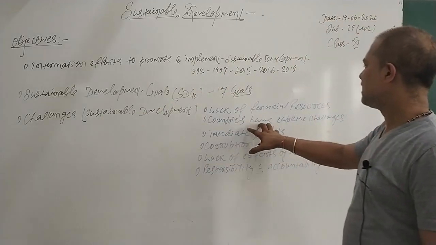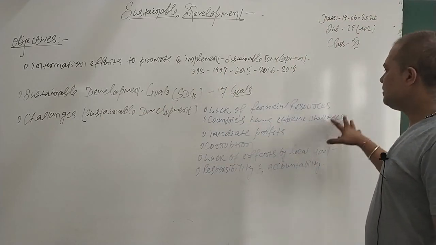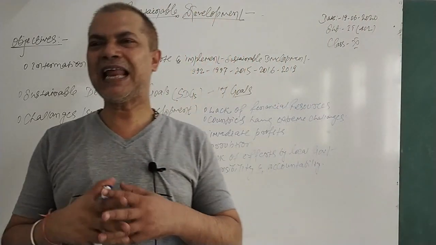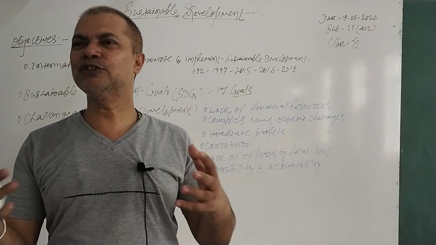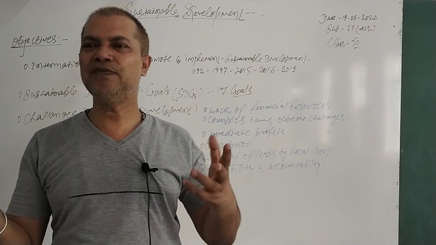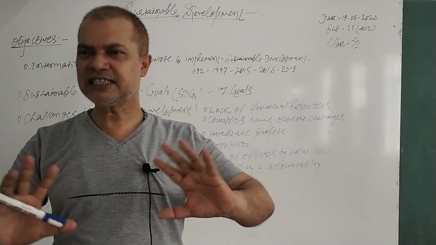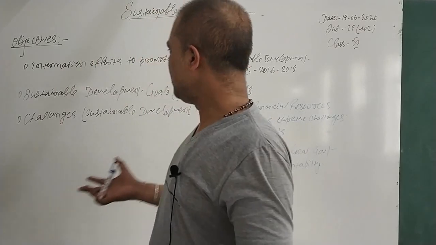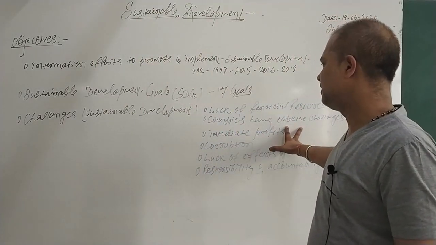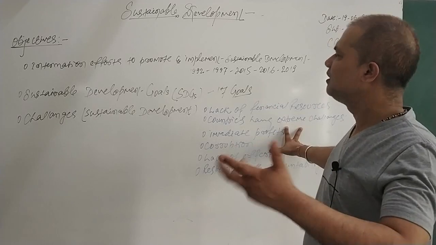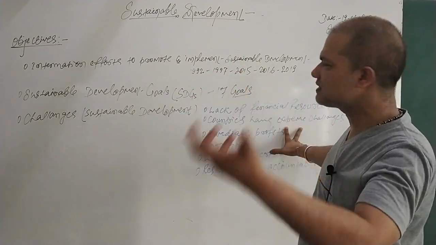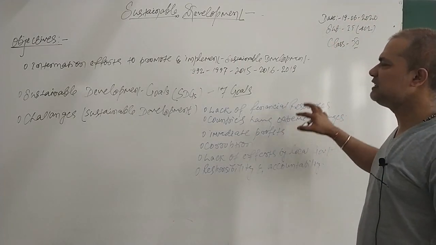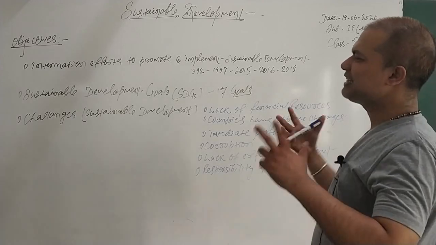Then the second is countries having extreme challenges. Some of the countries where the weather is not good, where climatic changes are there, where cyclones are always there, whatever we start for sustainable development, the infrastructure may not sustain for long. There it's a great challenge how to develop it again. Many countries have natural disasters, floods, and there it's very tough too. So one of the challenges is countries or cities having extreme natural challenges.